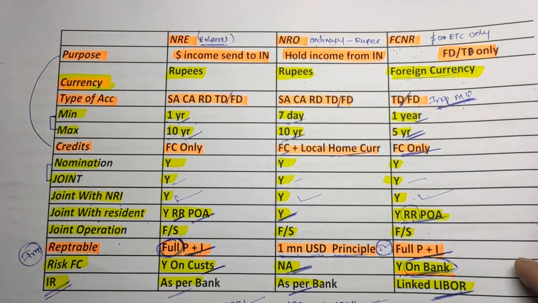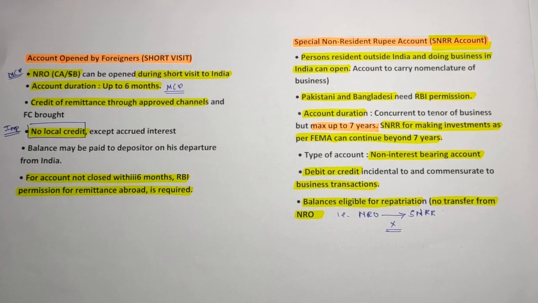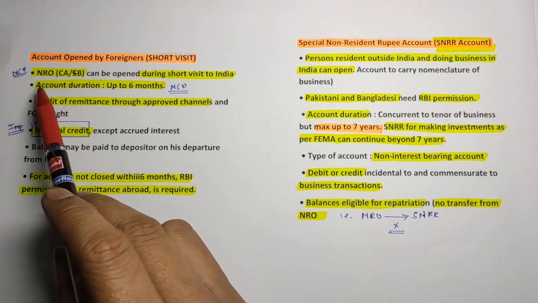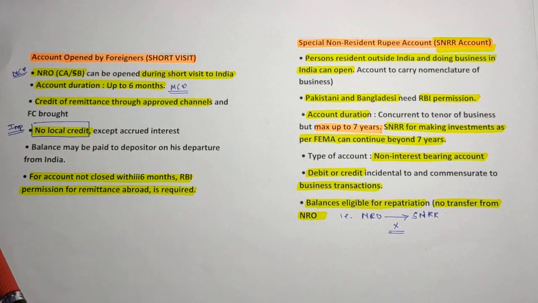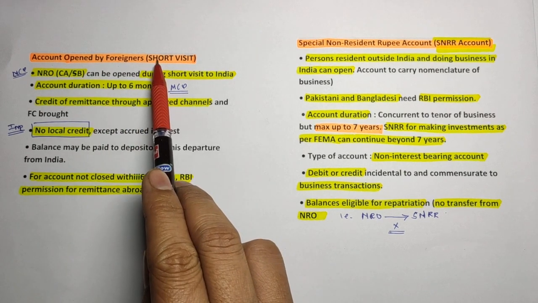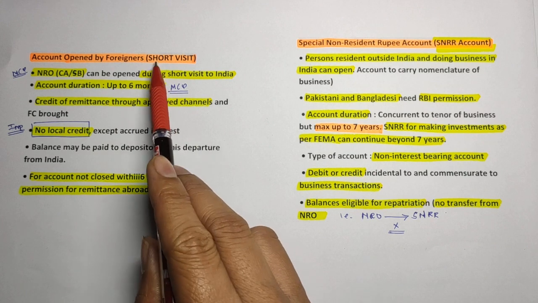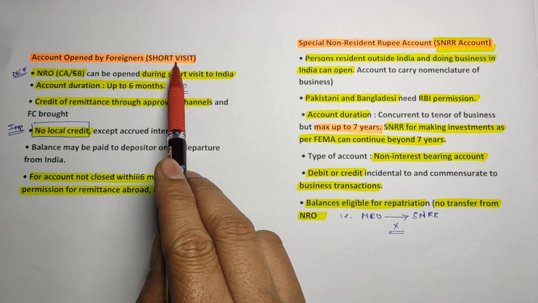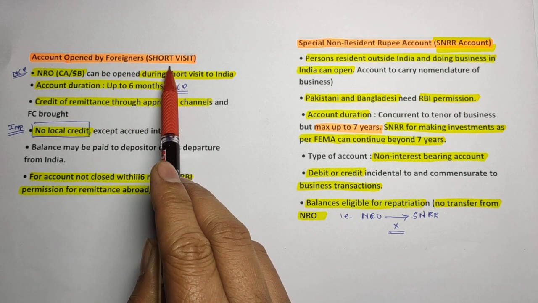Now we will discuss the remaining part of this chapter, this unit. Suppose an account is opened by foreigners. If some foreigner comes to India for a short visit, like, suppose Angelina Jolie came to India for a short visit, then which account can she open?